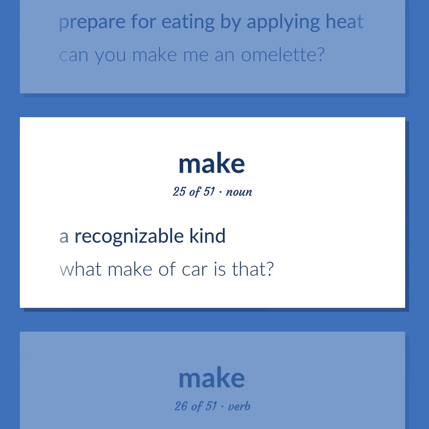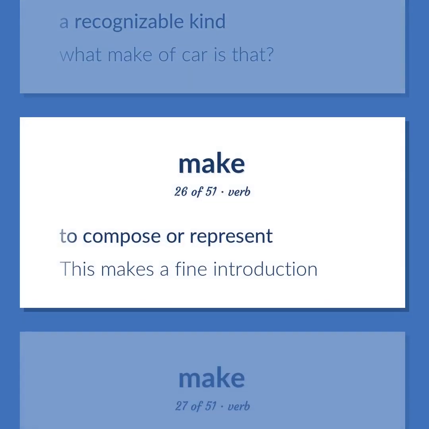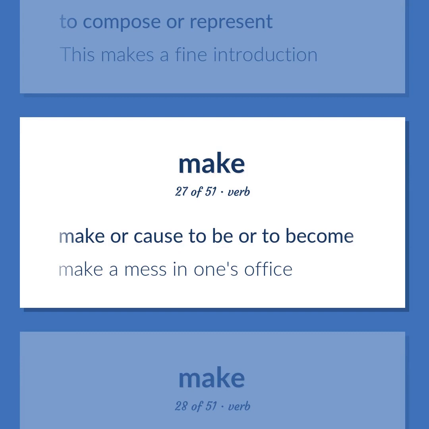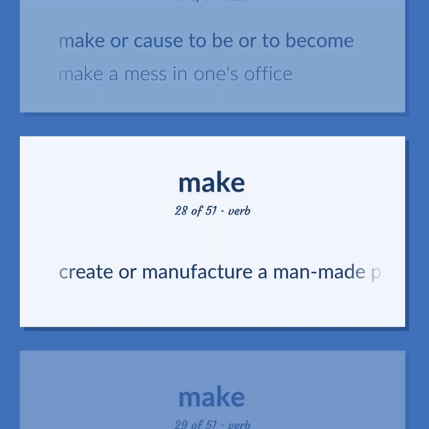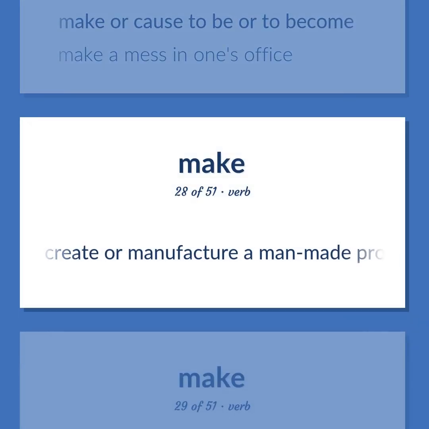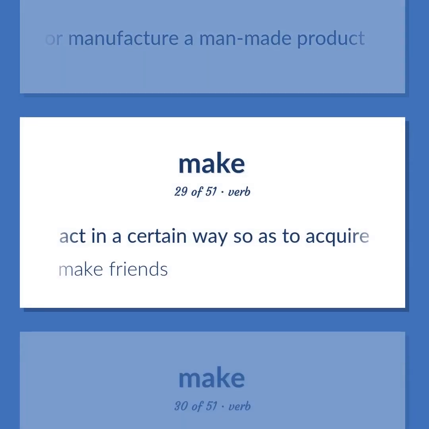What make of car is that? To compose or represent. This makes a fine introduction. Make or cause to be or to become. Make a mess in one's office. Create or manufacture a man-made product. Act in a certain way so as to acquire. Make friends.